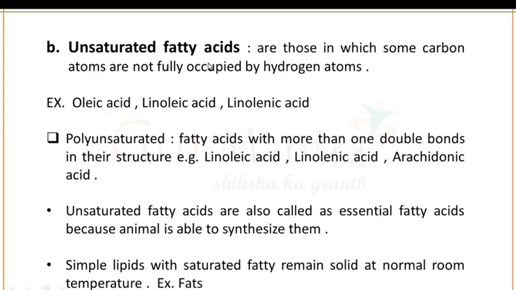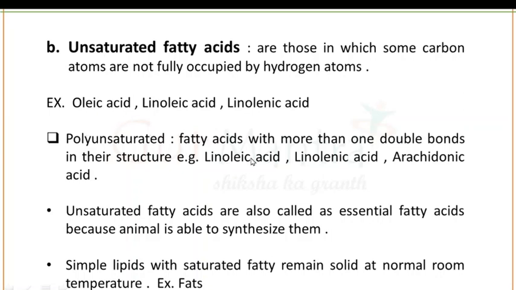Second is unsaturated fatty acids. These are those fatty acids in which some carbon atoms are not fully occupied by hydrogen atoms. Examples of unsaturated fatty acids are oleic acid, linoleic acid and linolenic acid. Now we have another type of fatty acids, that is polyunsaturated fatty acids.